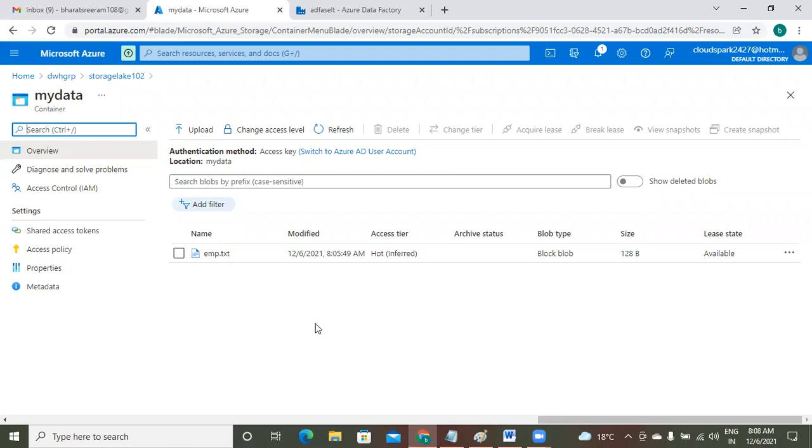Unlimited data storage is available in Gen 1 also, and in Gen 2 unlimited storage is also available. But a hierarchical namespace is introduced in Gen 2. In the case of Gen 1, I have only the blob facility, not the hierarchical namespace facility, but here that is available. But this is just one difference.